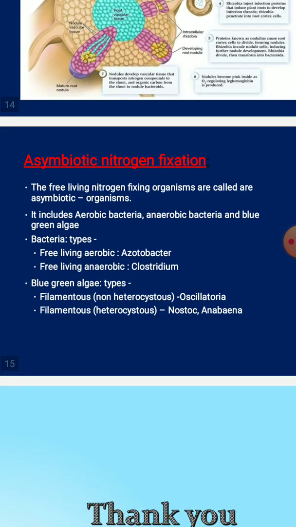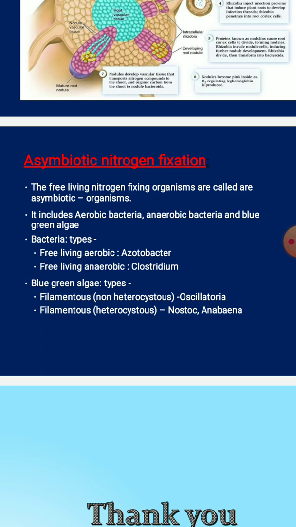So coming to asymbiotic nitrogen fixation. This is the last topic of this fixation mechanism. So the free living, as I told you, free living nitrogen fixing organisms are called asymbiotic organisms, right? So it includes mainly aerobic bacteria, anaerobic bacteria, and even blue-green algae.